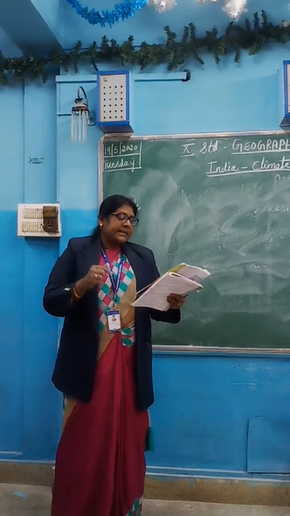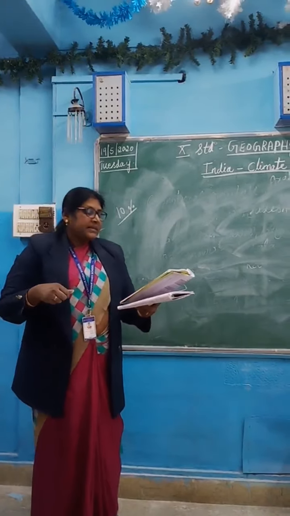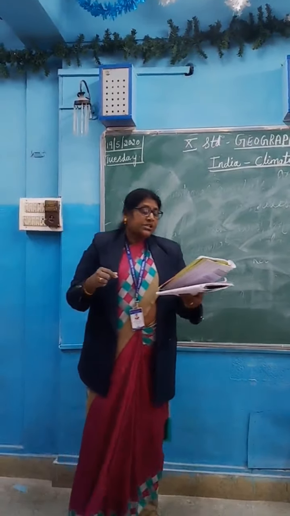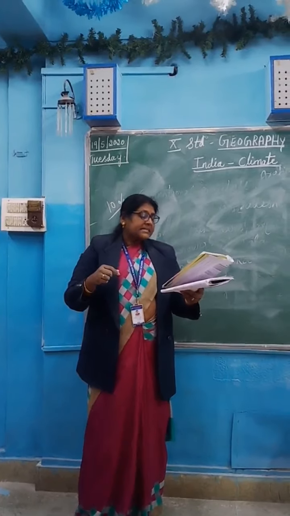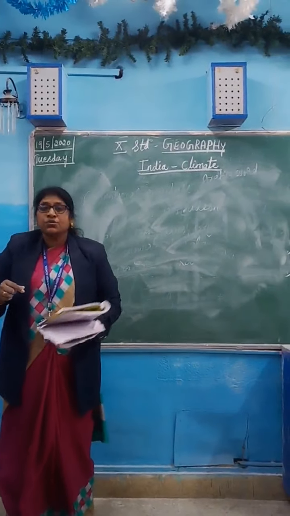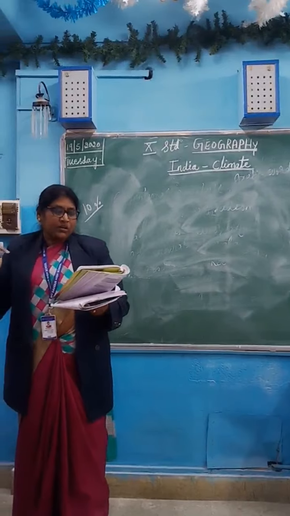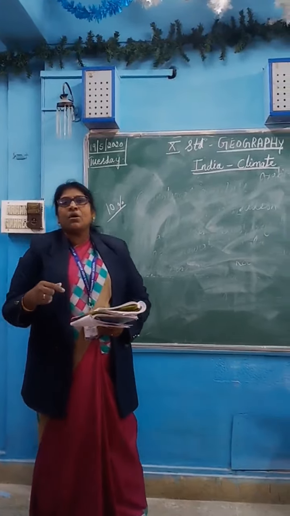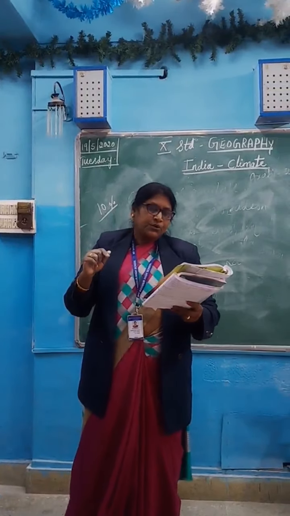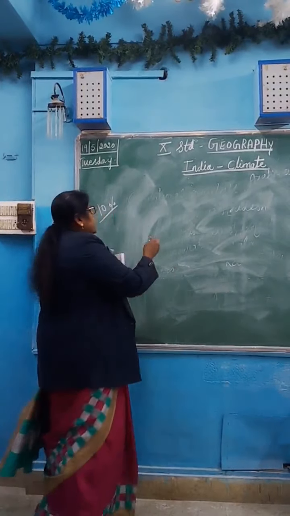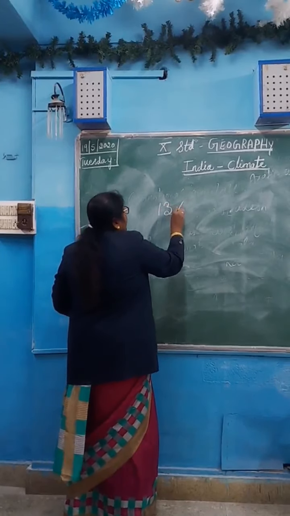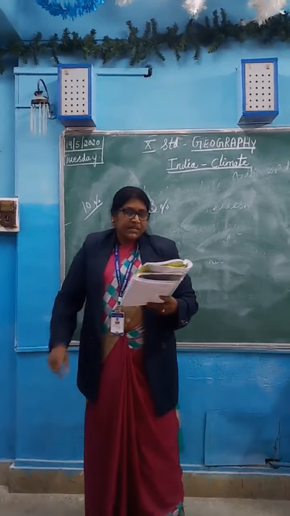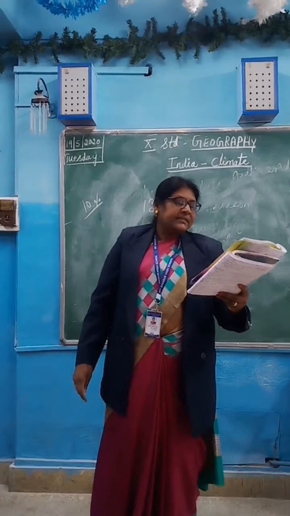Now, the retreating monsoon season. In early October, due to the decrease in temperature, the low pressure areas are gradually replaced. As a result, the southwest monsoon starts retreating. It is also called the northeast monsoon. Here India receives only 13% of its annual rainfall during this period.